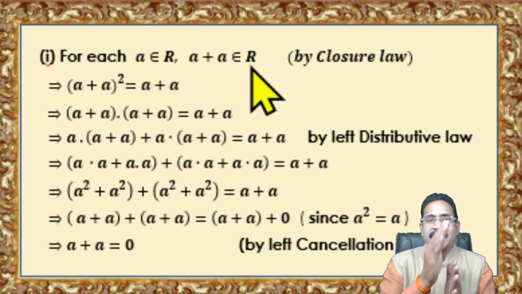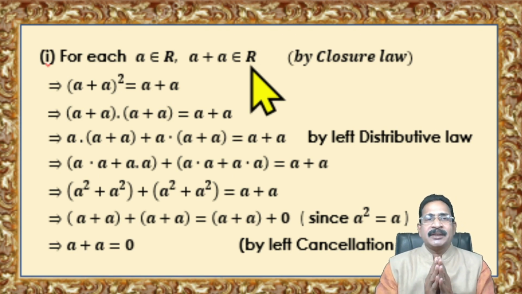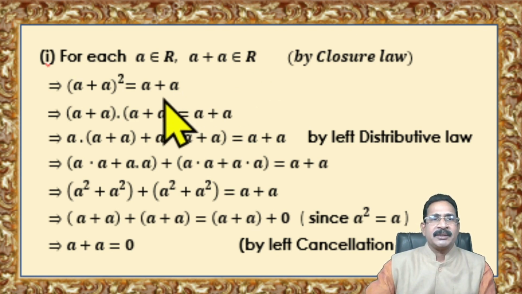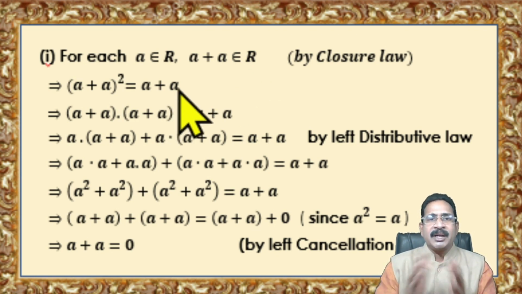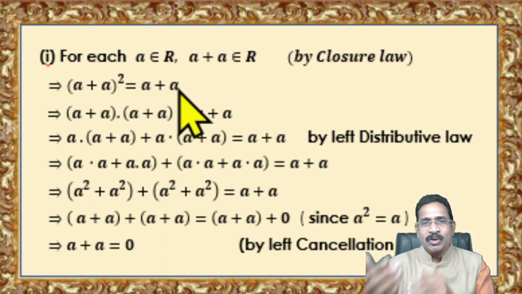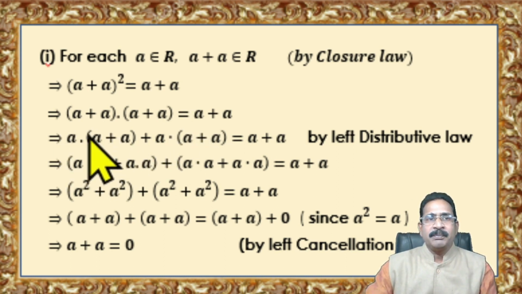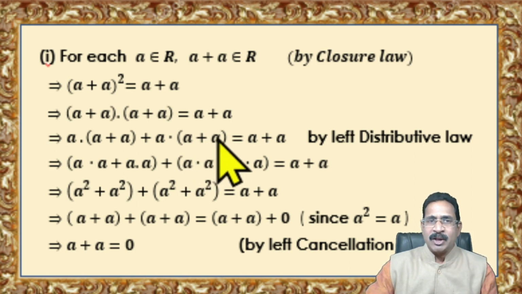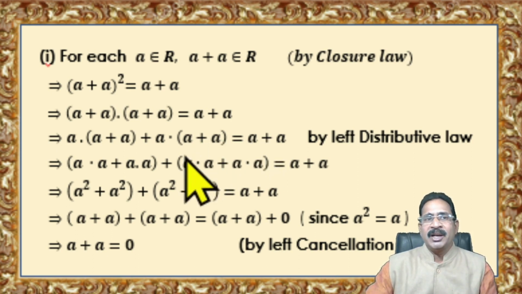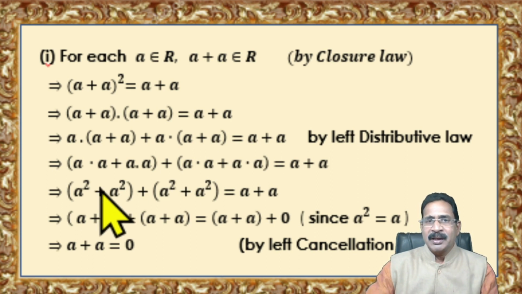The same condition applies for A plus A. So (A plus A) whole square is equal to A plus A. (A plus A) whole square is nothing but (A plus A) into (A plus A). So you apply distributive law here: A into A plus A into A plus A into A plus A into A is equal to A plus A. A into A is nothing but A square: A square plus A square plus A square plus A square.